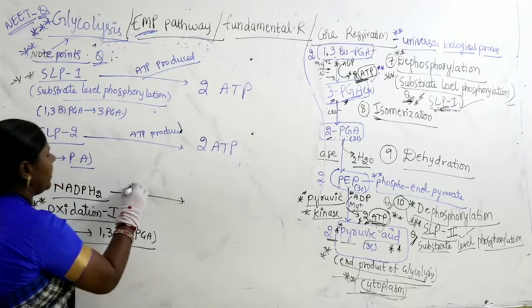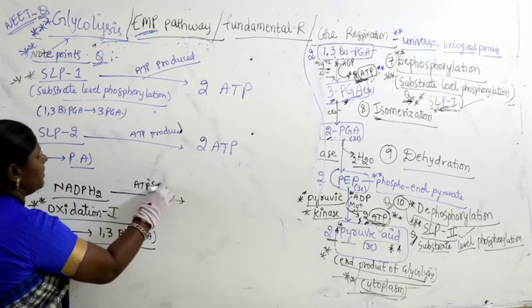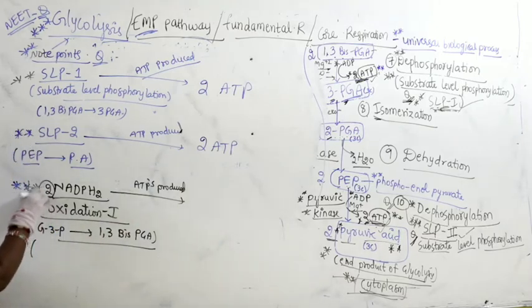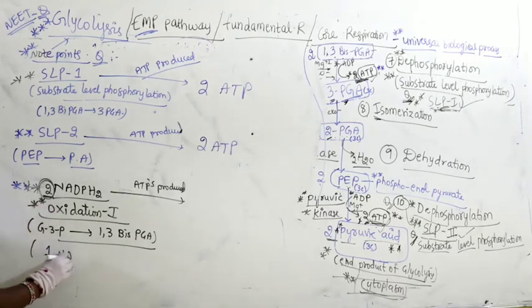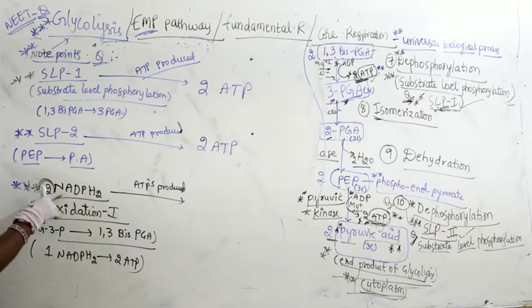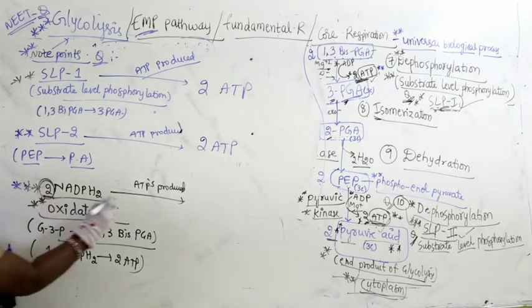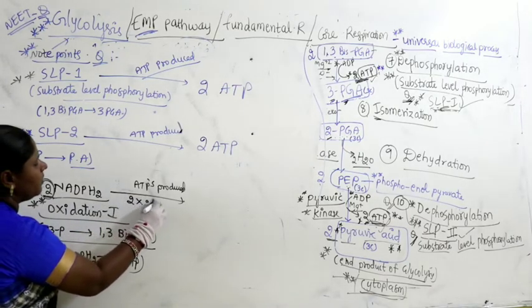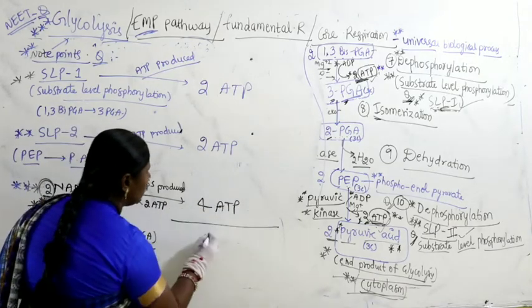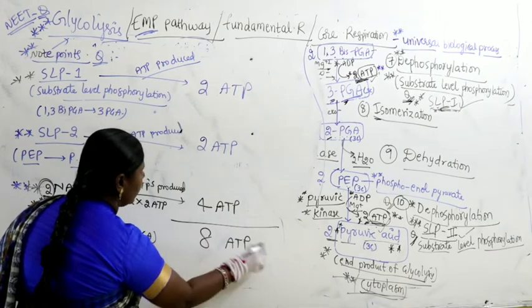Now, number of ATPs produced here, how many? We say 2 NADPH2 are there. Each NADPH2 contributes, so 1 NADPH2 contributes for how many ATP? It produces 2 ATP. 2 NADPH2 are there, so 2 into 2 ATP, it produces altogether 4 ATP. So, totally what you find is 8 ATP.